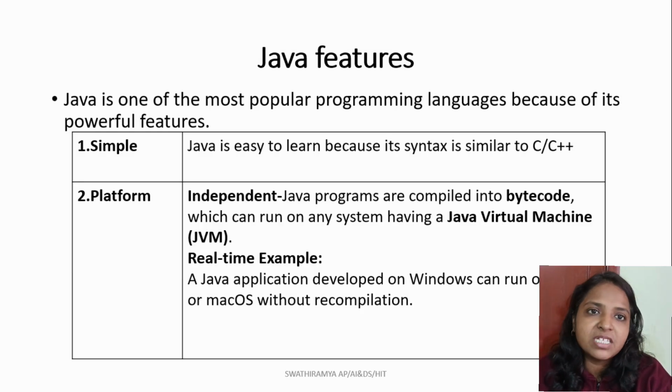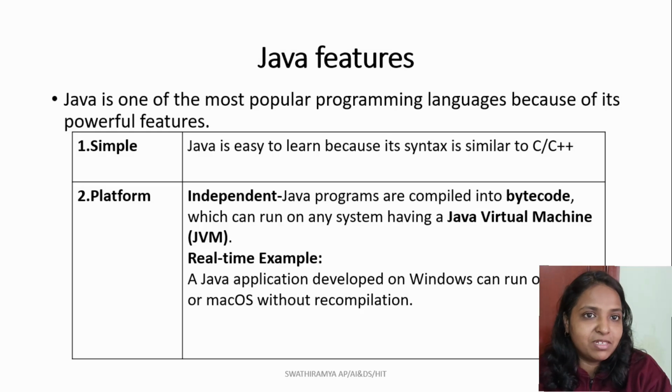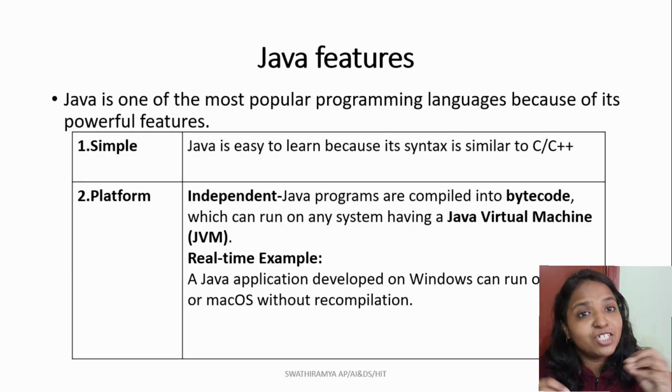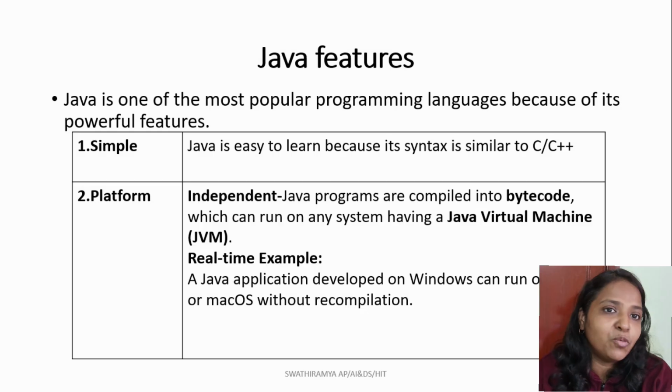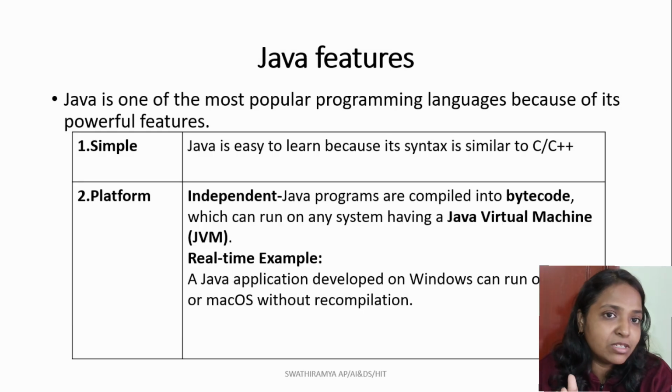Let's discuss the first feature, that is, Java is simple. Java was designed to be easier to learn and use, and its syntax is similar to previously developed languages such as C and C++. I know you may be thinking Java is a little bit complicated when compared with Python, but Java was not developed in the 2000s. It was developed in the 90s, 1995, when the whole edition was launched.